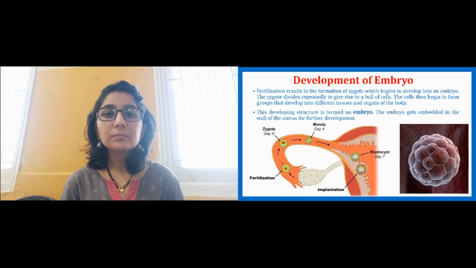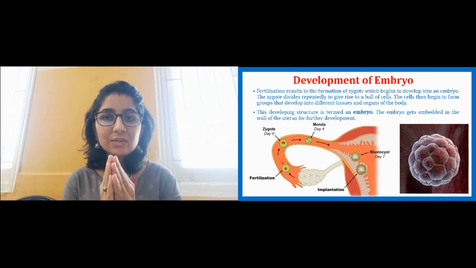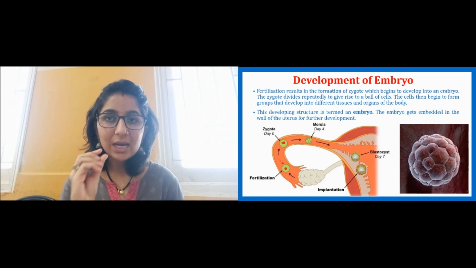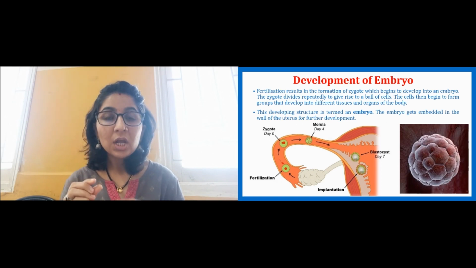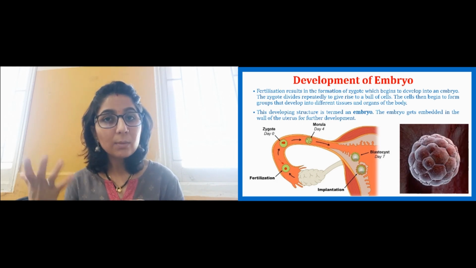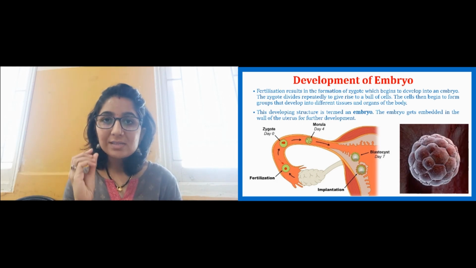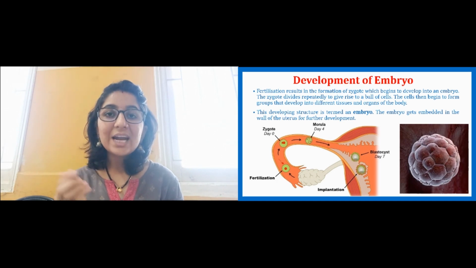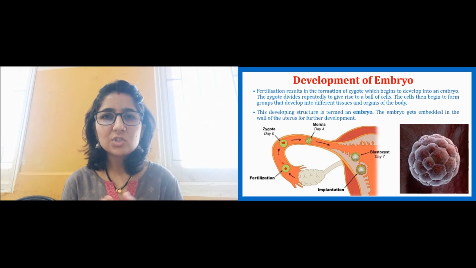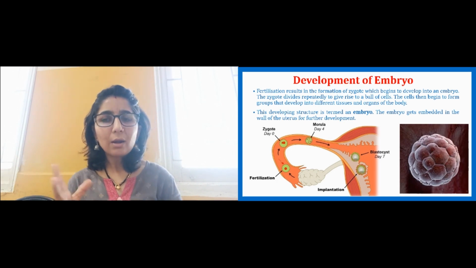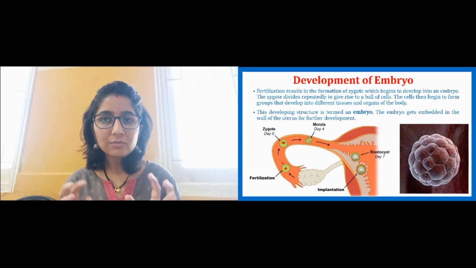Now, we have learnt about the fertilization. Once the fertilization has taken place, once both the nuclei are fused together and we get a single nucleus, that is a zygote. Now, how does that develop further? A single cell zygote develops into two, as we have learnt about the fission in amoeba. It is kind of similar.